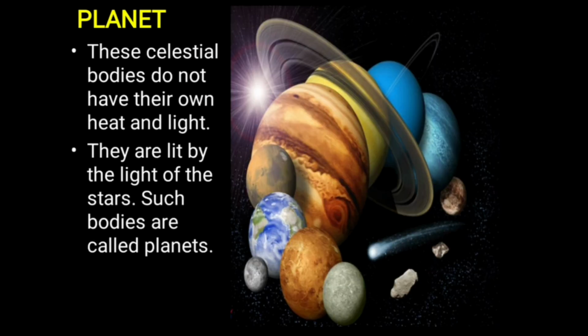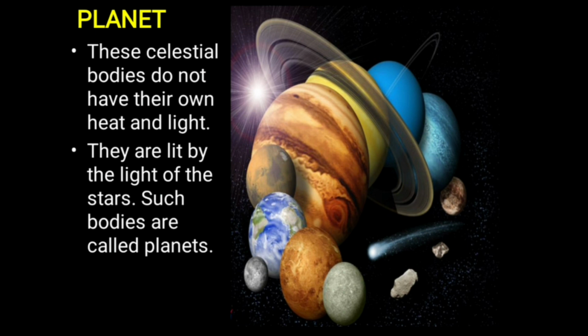Now we will discuss planets. Planets are celestial bodies which do not have their own heat and light. They get heat and light from the stars. So, this is the very basic difference between a star and a planet.